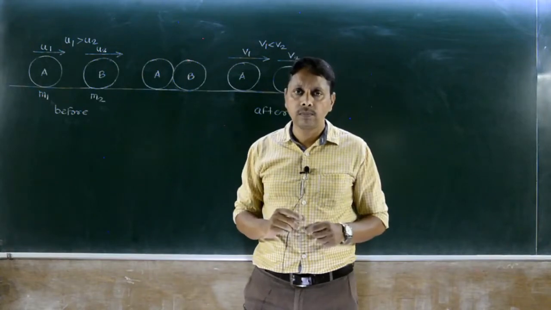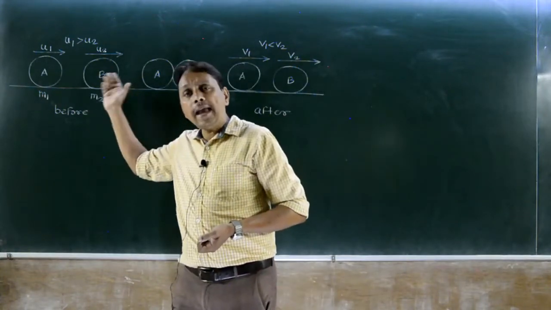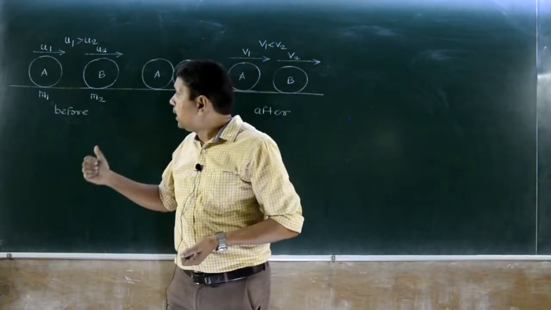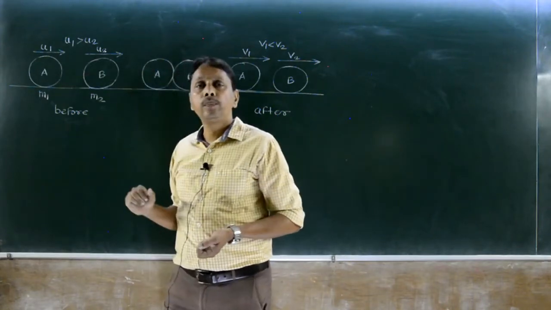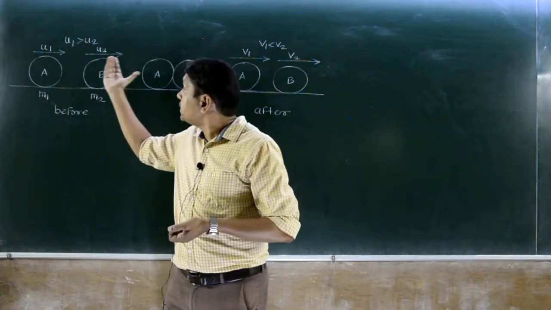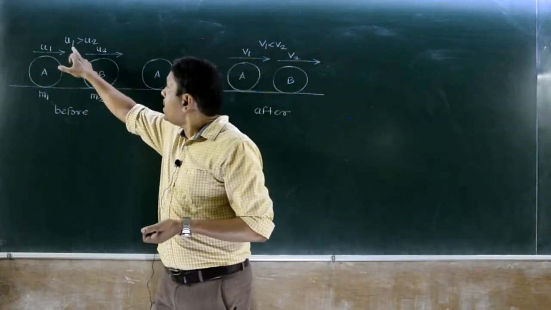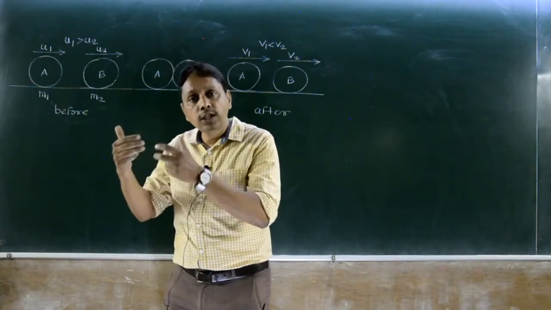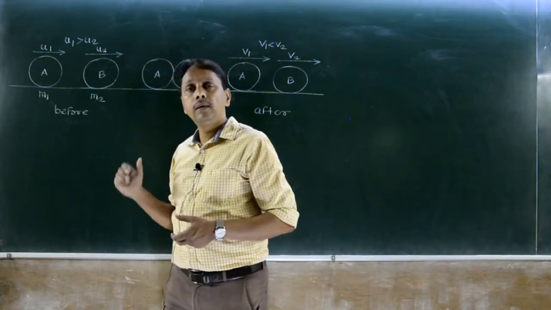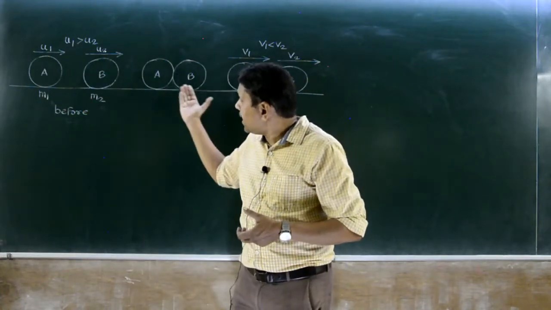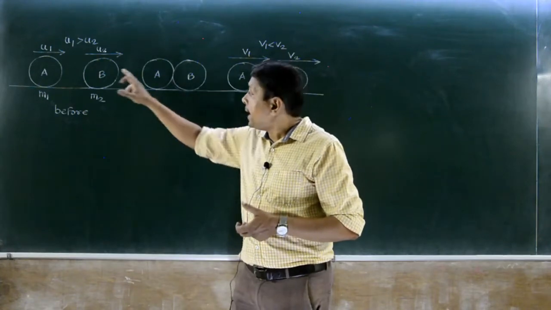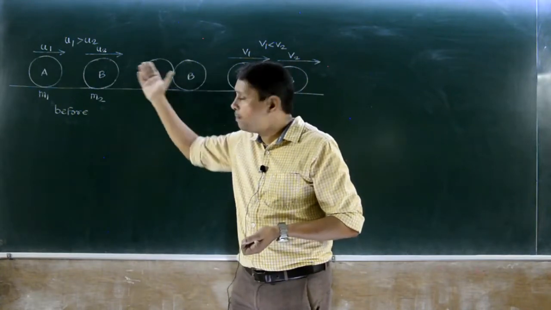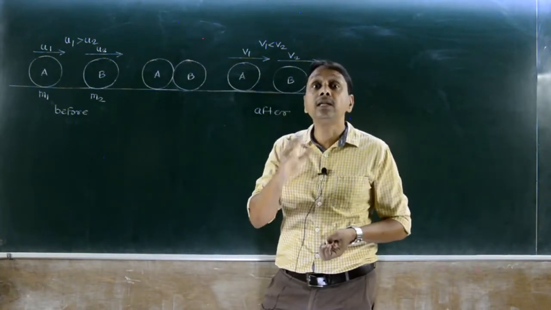So, what is impact? Here we have two bodies A and B having mass m1 and m2, moving with velocity u1 and u2, and they are moving towards right. But u1 is greater than u2, is it right? Means velocity of A is more than B. Therefore, somewhere ahead, A strikes B.